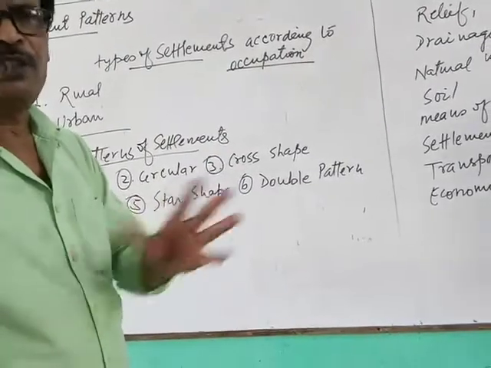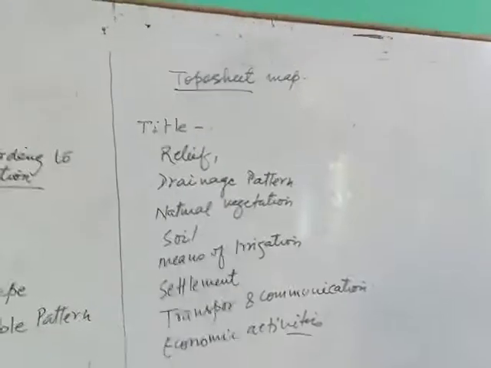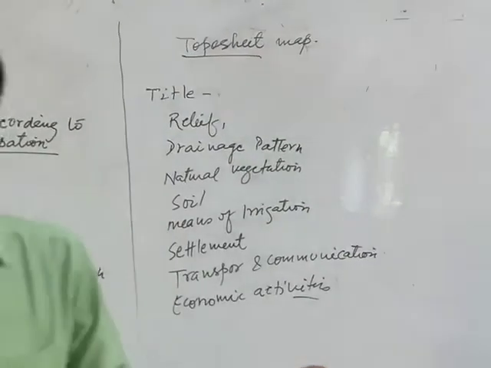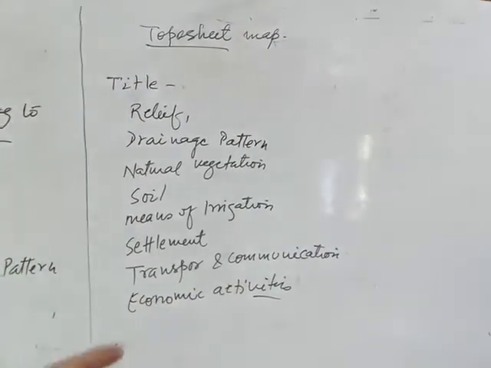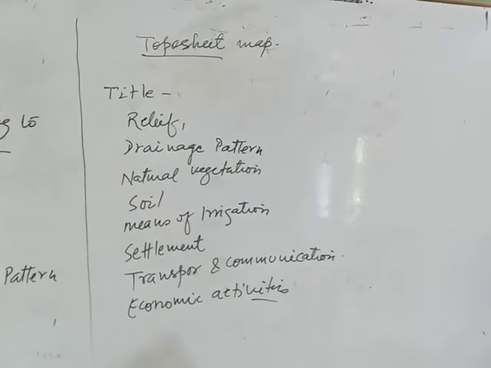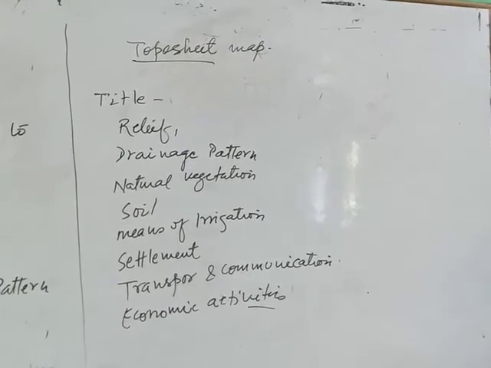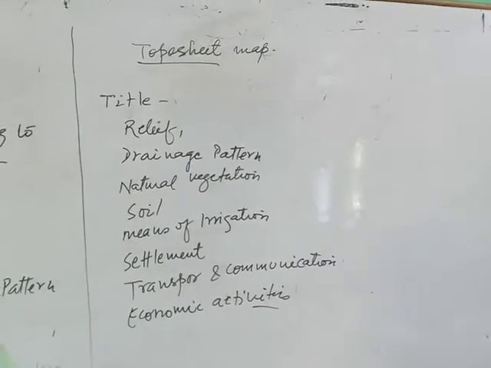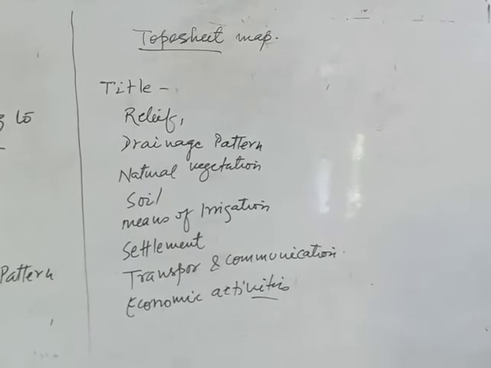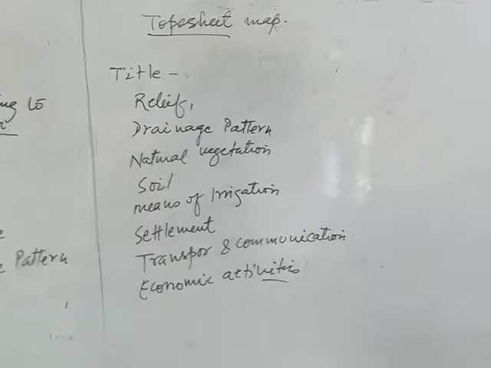Then after, I am going to teach the next topic, that is the topo sheet. As we know, in earlier classes I have already explained the topo map or topo sheet map. It is very important. A topo sheet map is that map in which each and every piece of information of the earth, either natural or man-made, is shown.